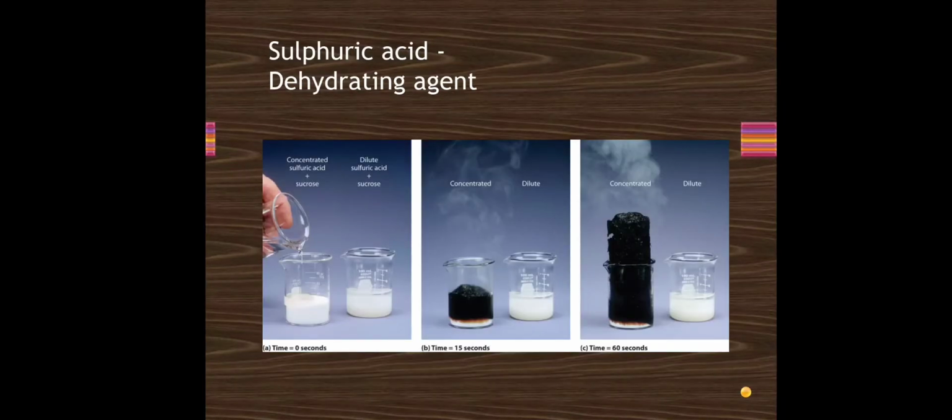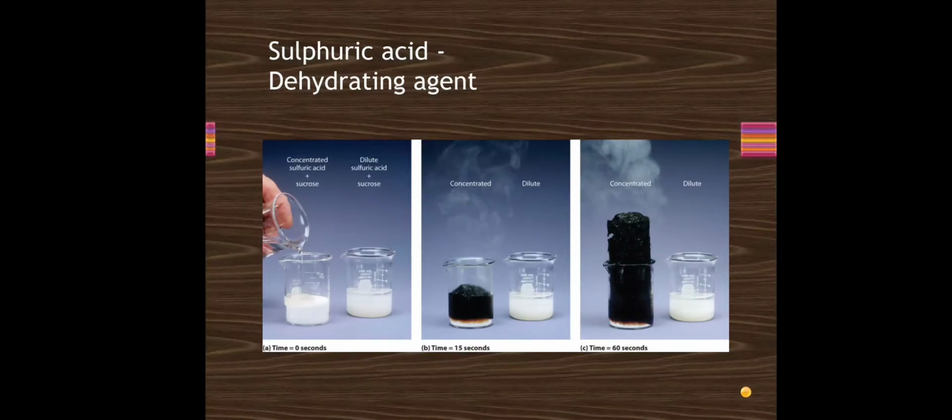Next, we see the dehydrating nature of sulfuric acid. What is the meaning of dehydration? Dehydration means removal of water. So it reacts with glucose, sucrose or any sugars to completely remove the water molecules from it.